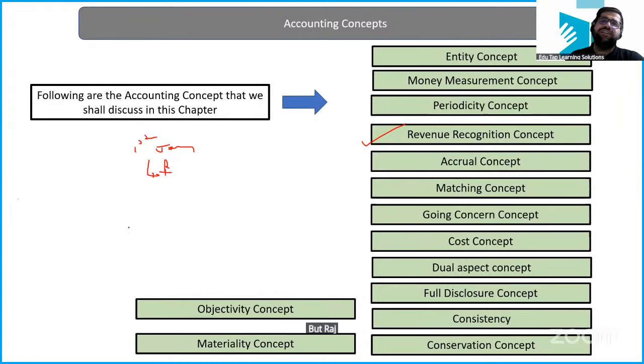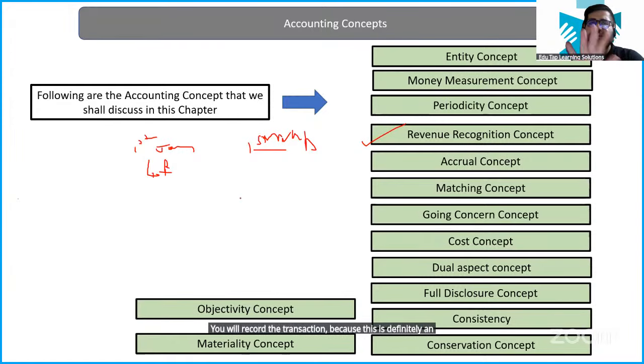But Rajesh says that I don't have money right now, I will pay you after 2 months. So this is a kind of credit sales. Now, after 2 months, he is paying you on 1st March. Now tell me on which particular date you will record the transaction, because this is definitely an economic event. The value of goods, I'm telling you, is 50,000.